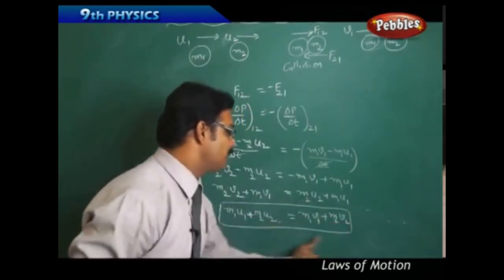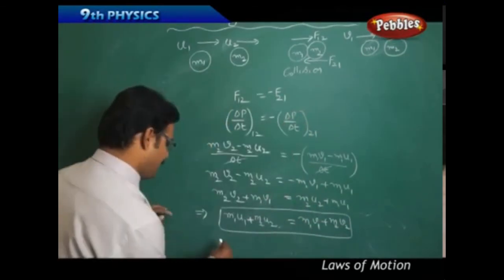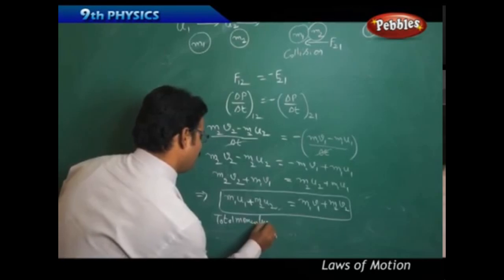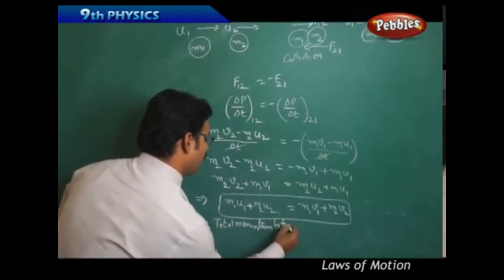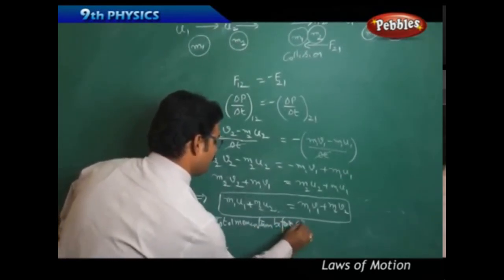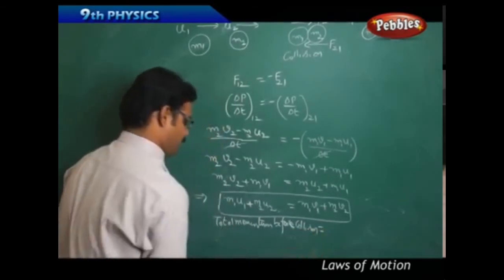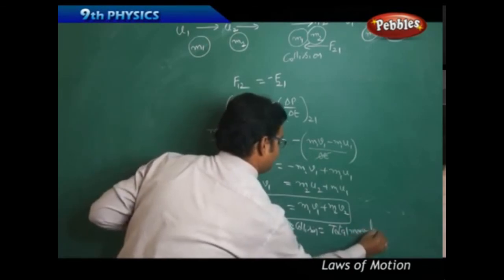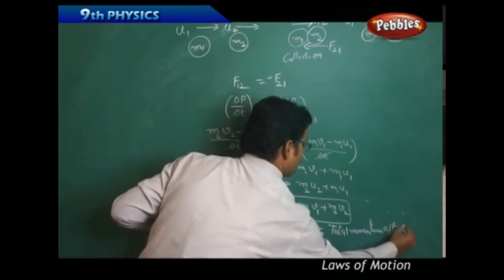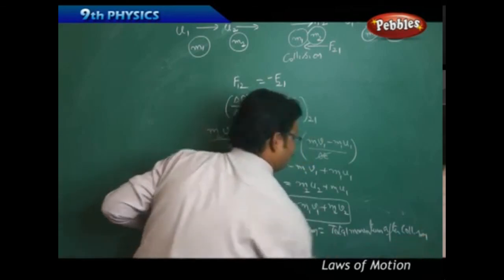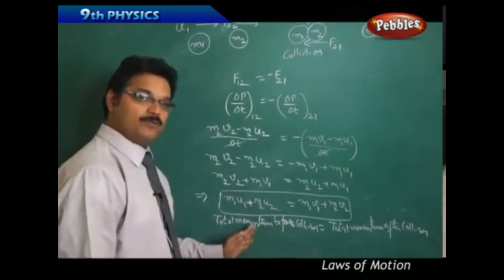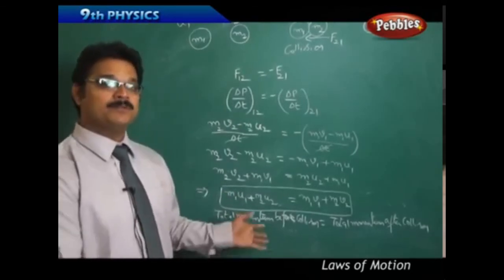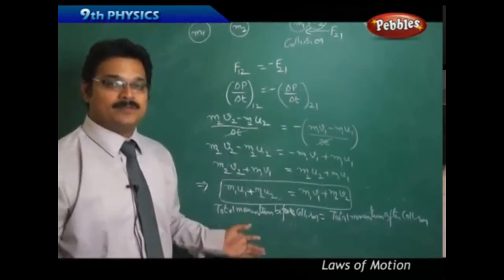That means total momentum before collision equals total momentum after collision. So mathematically it is proved that total momentum before collision equals total momentum after collision. That means what happened to momentum here? Its momentum remains constant. That is the law of conservation of momentum.